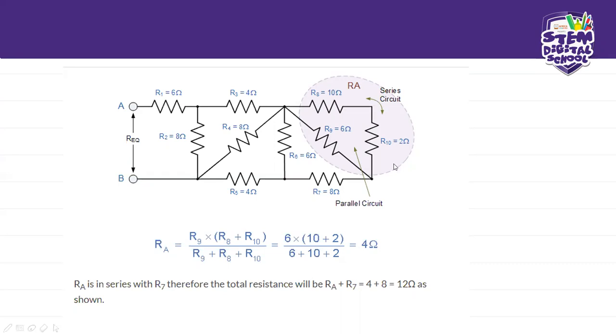Okay, I hope you're getting it. It's the sum of these two, and these two are parallel to this one right here. So that's why here we've got R9 times the series branch, R8 plus R10. And that will be divided by, as I told you earlier, here it could have been a bracket, but they just left it open.